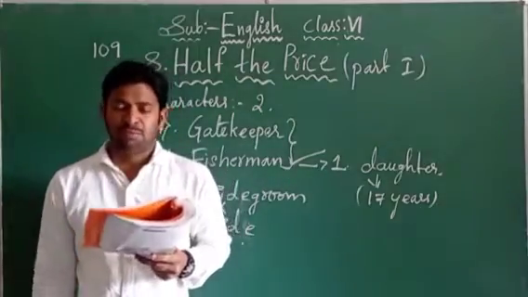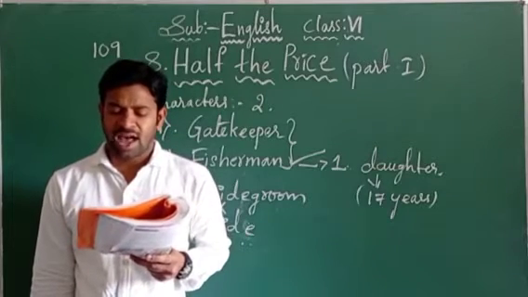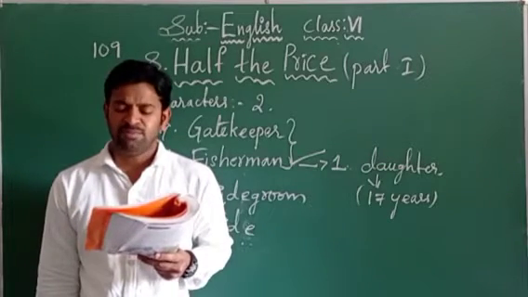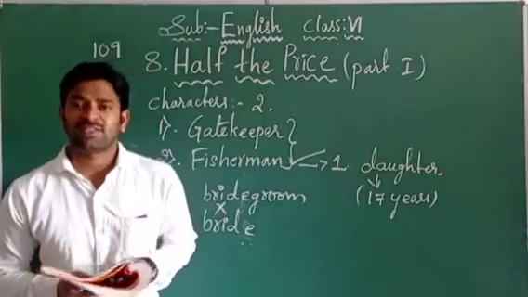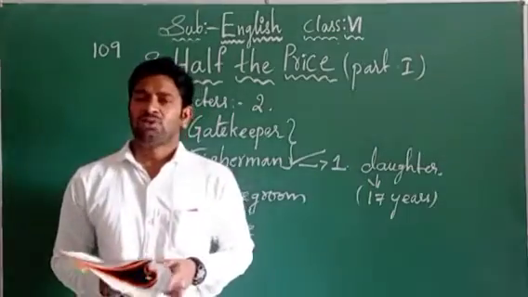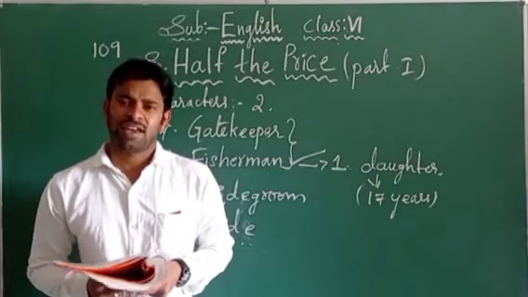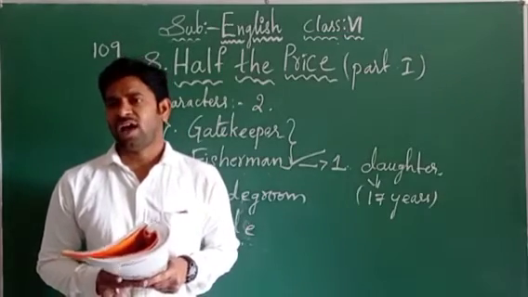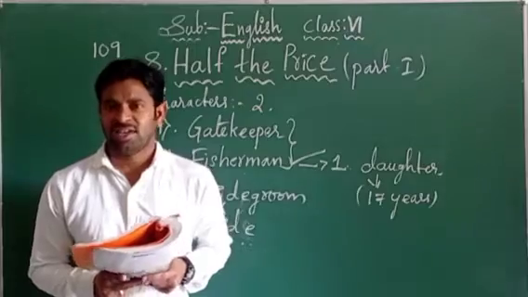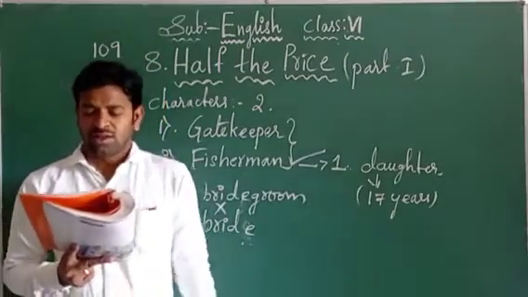No, the fisherman says, please let me in. I must see the Raja and give him this fish. So now he is requesting. Please means requesting, children. So who is requesting whom here? The fisherman is requesting the gatekeeper. He just wanted to meet the Raja and give him the fish.